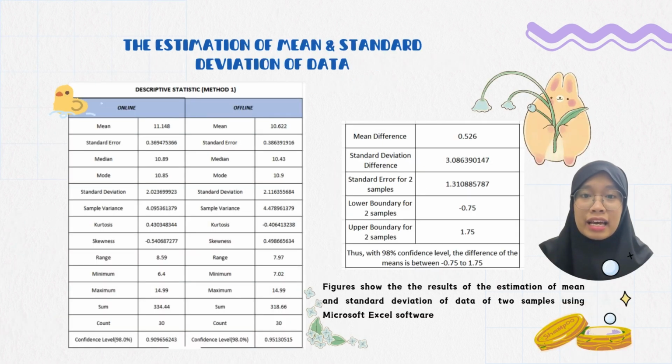Last but not least, here is the estimation of mean and standard deviation of data that we generate using Microsoft Excel. The figures we provide here are the same as we calculated manually before. It shows that our manual calculation is as accurate as the software. So I think that's all for method 1. I will pass this to my friends.